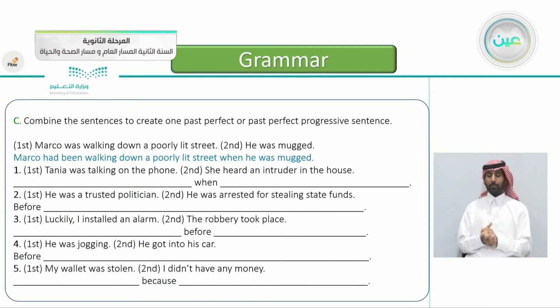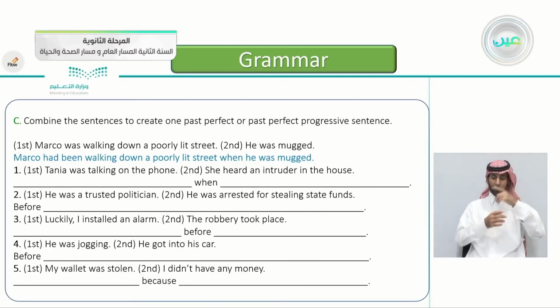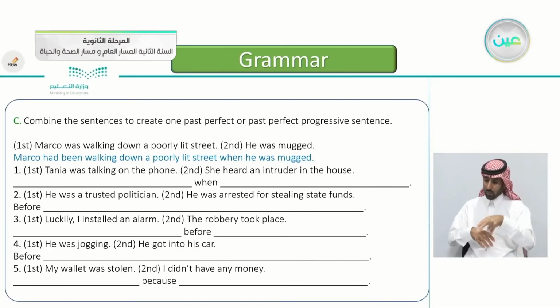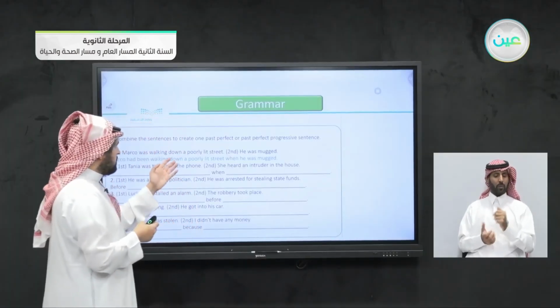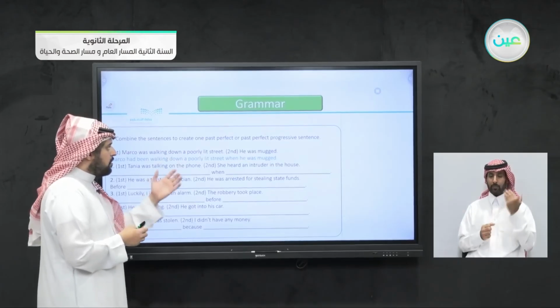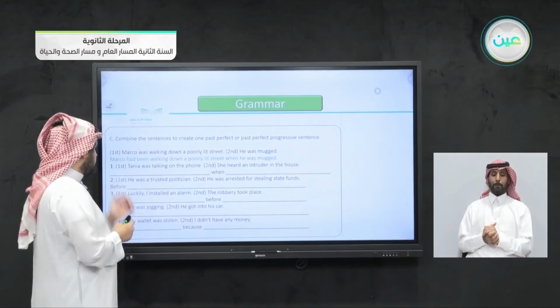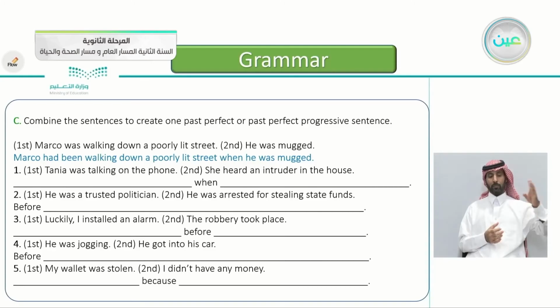The other exercise here: combine the sentences to create one past perfect or past perfect progressive sentence. The first one is already done for you. Marco was walking down the poorly lit street. The second sentence, he was mugged. So we have two events. You have to connect them using the passive and the past perfect or past perfect progressive. Marco had been walking down a poorly lit street when he was mugged.